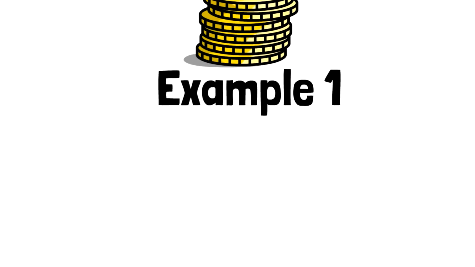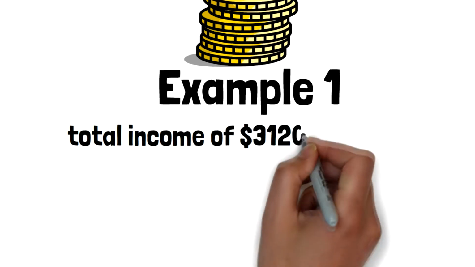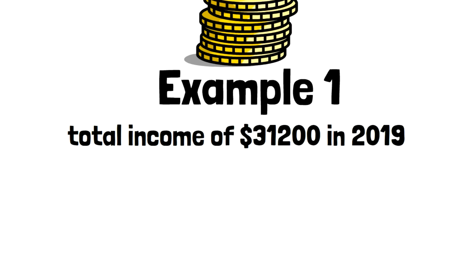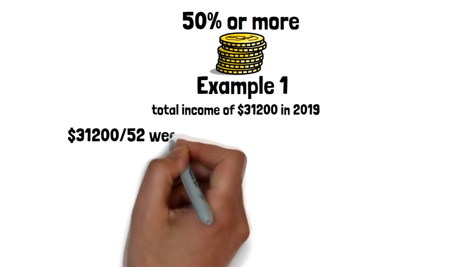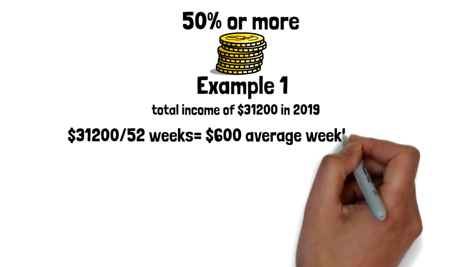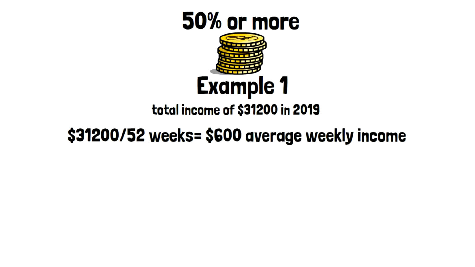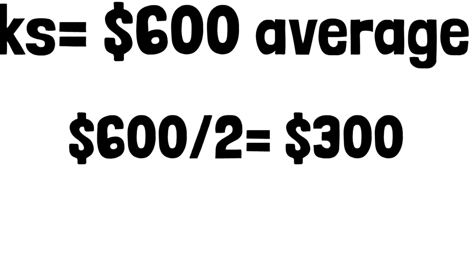Example 1. Suppose Mr. A has earned a total income of $31,200 in 2019 from employment and self-employment. In this case, the average weekly income earned in 2019 will be calculated as follows. $31,200 divided by 52 weeks in a year is equal to $600 average weekly income. Half of this income will be $600 divided by 2, that is $300.